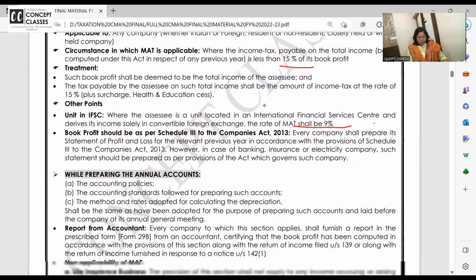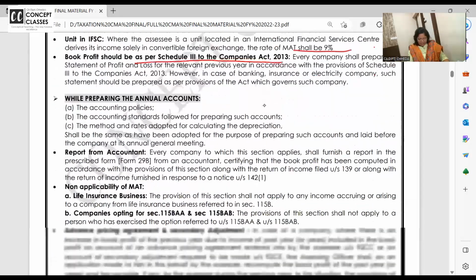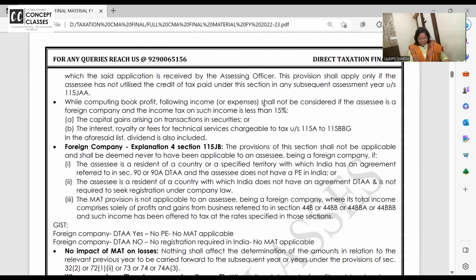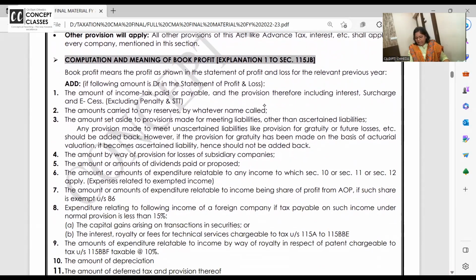Now, you have to calculate the book profit as per the Companies Act. Leave all this right now. These are some concepts which I will teach once I complete the MAT problem. Today is like the core pumping heart of the MAT. I'm teaching you the add and less logic, and then we will start with the problems.